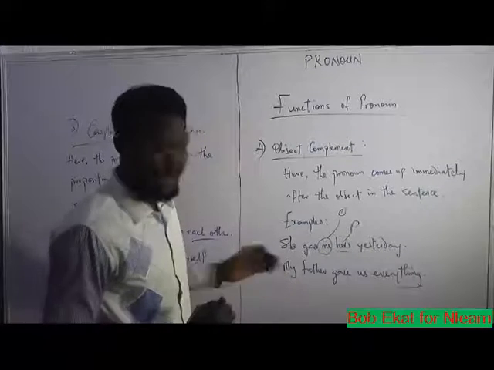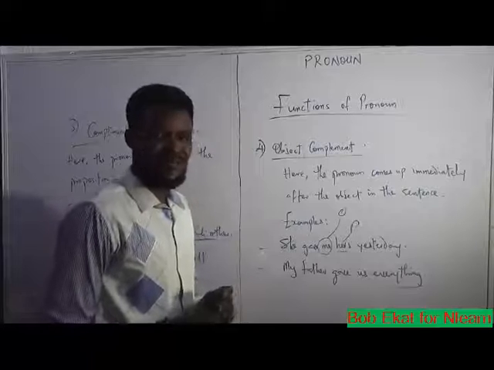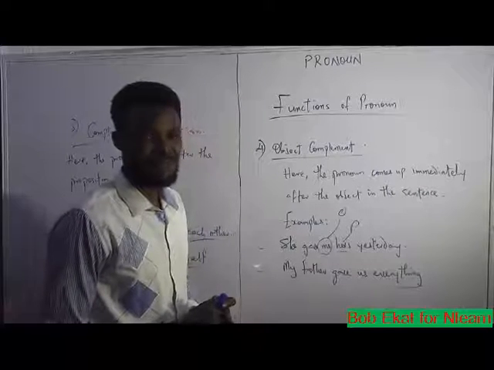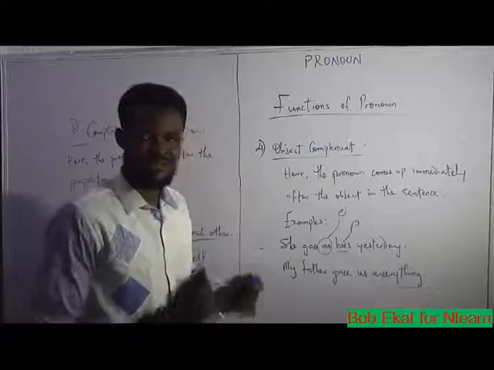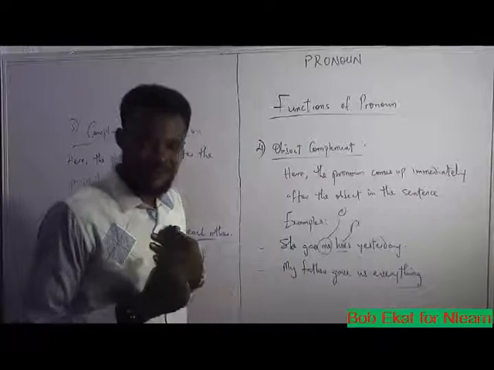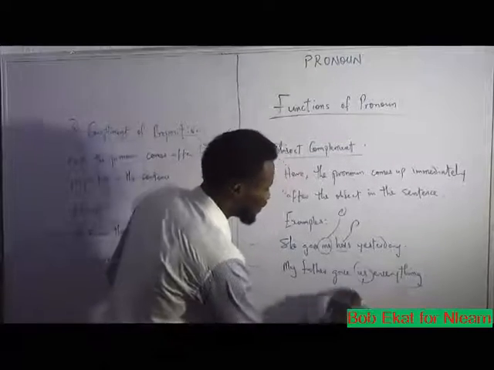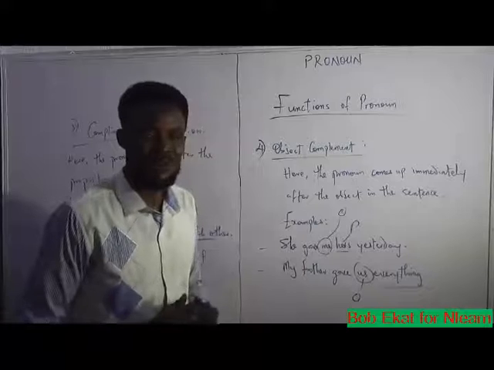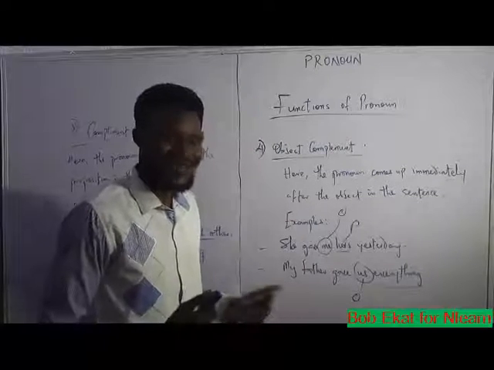Also, second example, my father gave us everything. So what is the object in this second sentence? My father gave us. Us there is the object because us is the beneficiary of what the father gave. You understand?